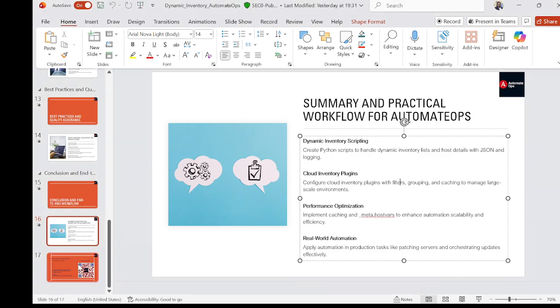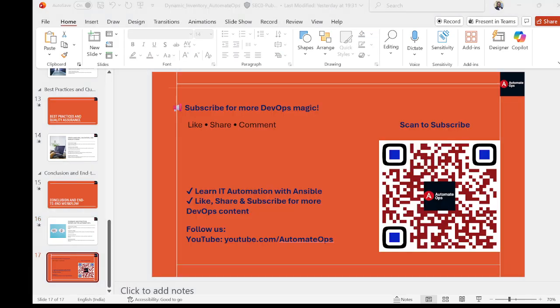Now we have explored the foundations, workflow optimization, and practical use case of dynamic inventory. So now let's bring everything together to summarize the end-to-end workflow for AutomateOps. In the next section, we will build a Python-based dynamic inventory script.